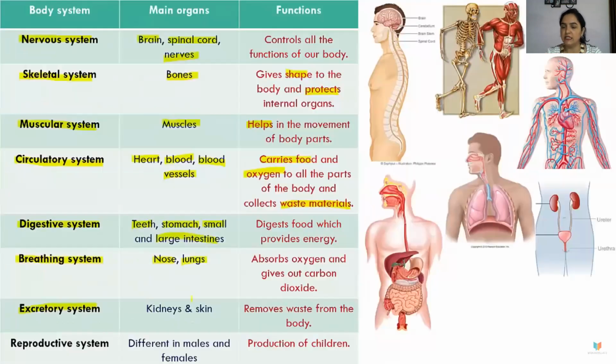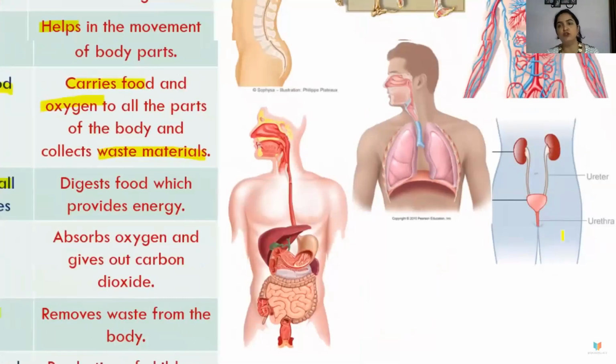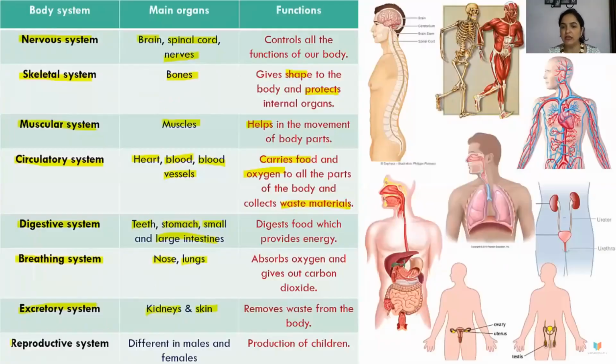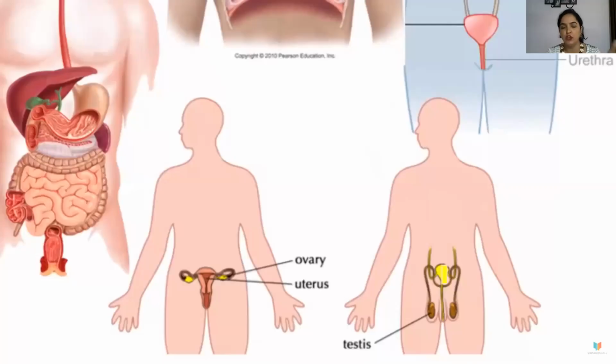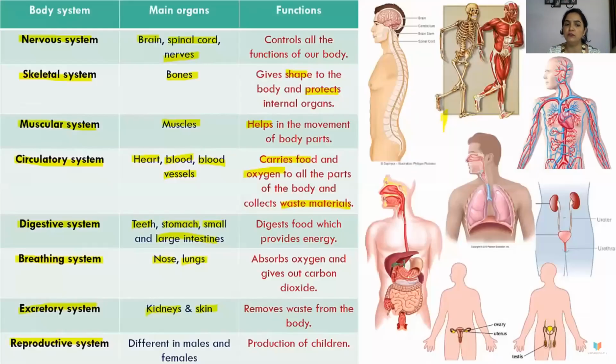Excretory system: there are the kidney and skin. What is the function? To remove waste. Whatever waste product is there in your body, the function of the kidney is to remove it, because if it is not removed, then we'll fall sick. Then at the end comes the reproductive system. You can see female and male. You will study in the higher classes how fertilization takes place and the procedure for reproduction, how the young ones are produced. That we will study in the higher classes.